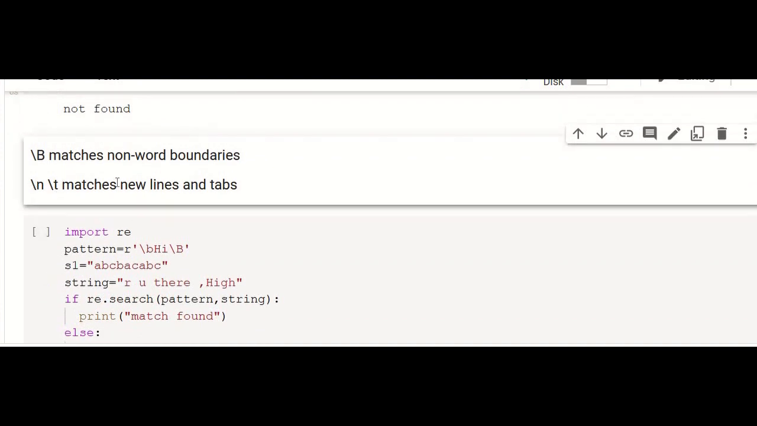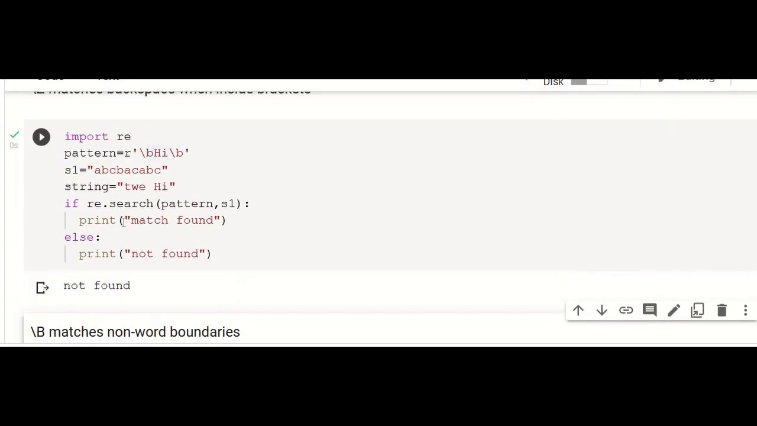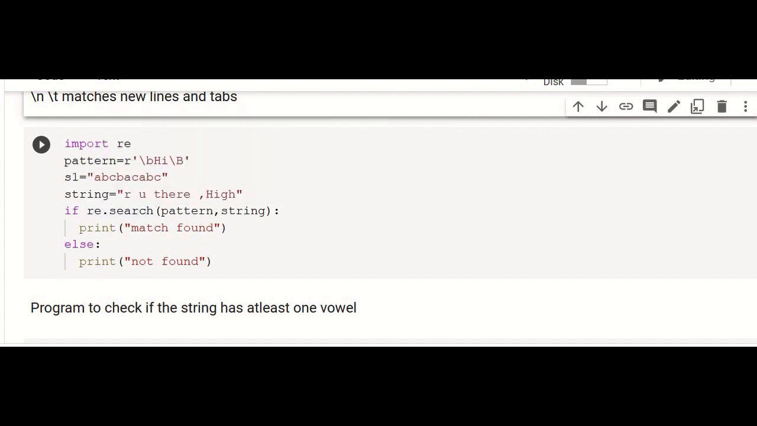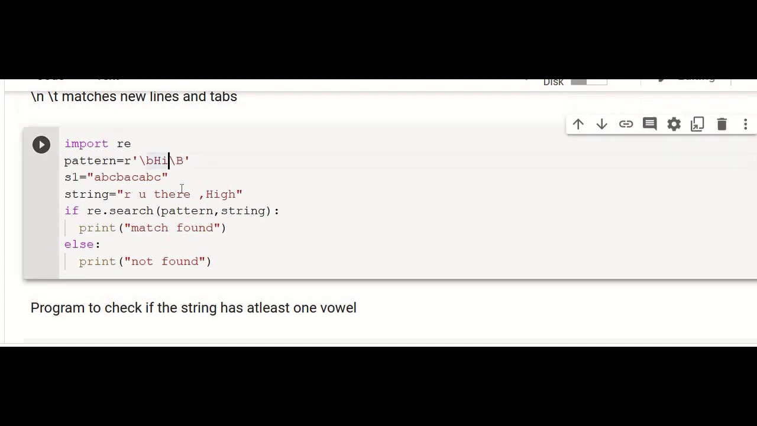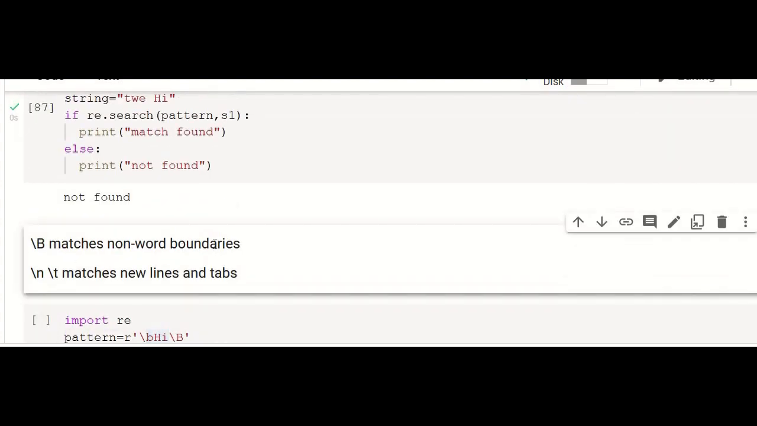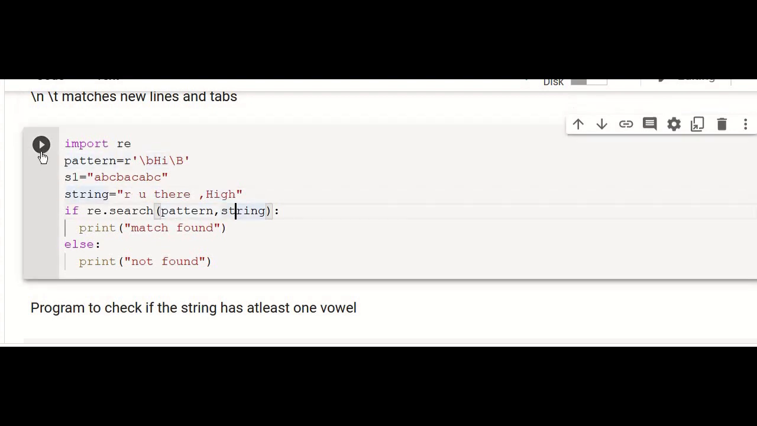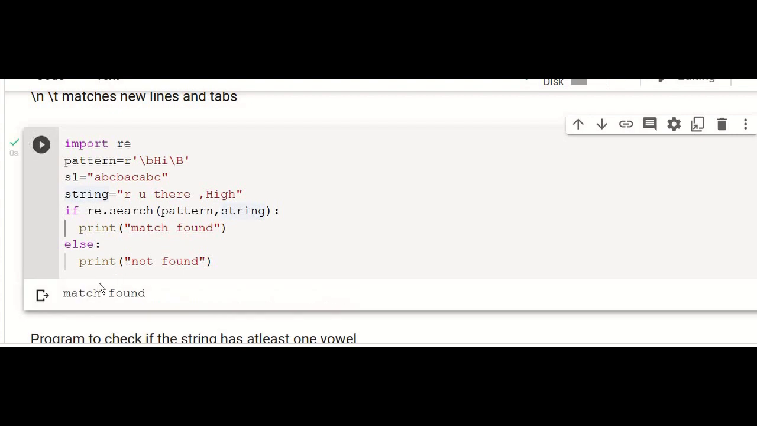And slash n and slash t match new lines and tabs. As usual, slash n stands for new line and slash t stands for tabs, 8-character space. And here we have slash b, and at the end you have capital B. Capital B means non-word boundaries, just the opposite of this. That means hi should not be present at the end. It can be present in the beginning, but it should not be present at the end. That's the meaning. So here we have the string are you there hi, and now we are comparing this pattern with this string. So match found because at the word boundary we have this hi.